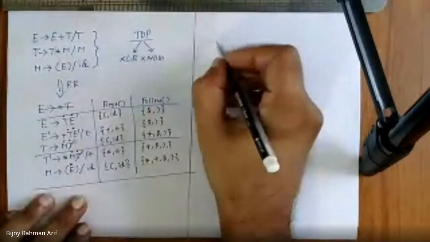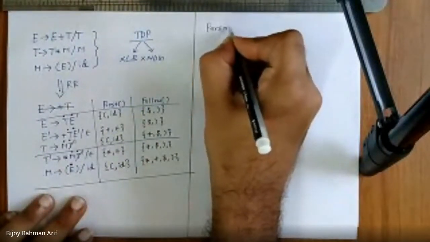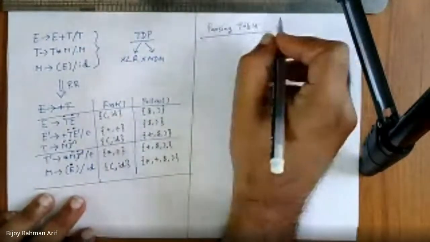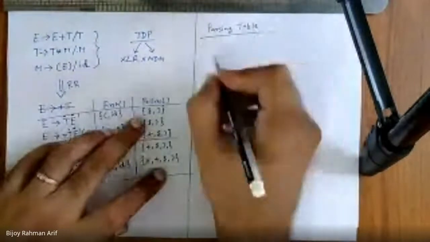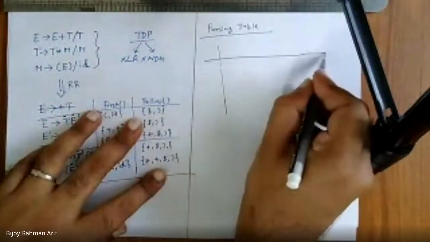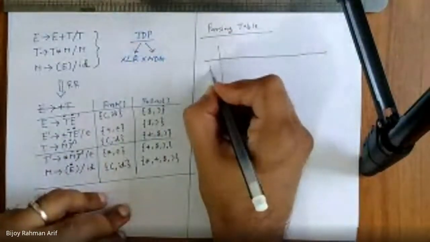So if we draw the table, what would be the table? Leftmost column, those would be variables. So how many variables are there?